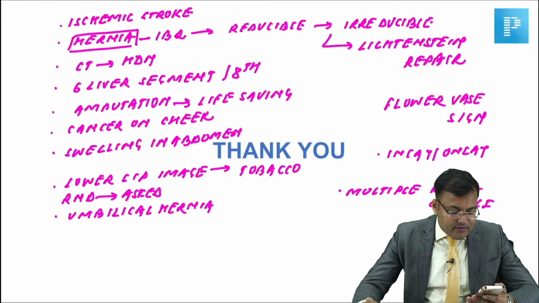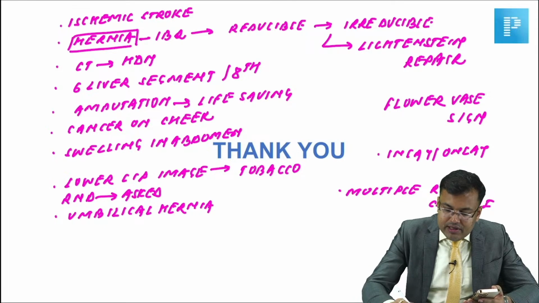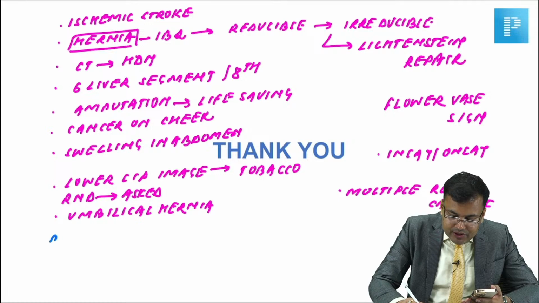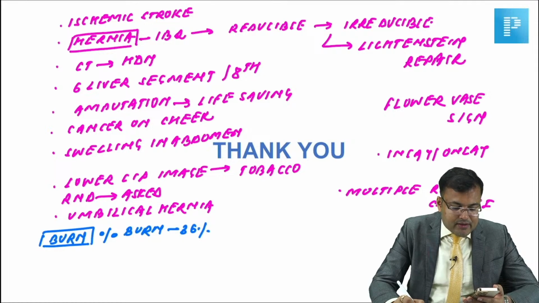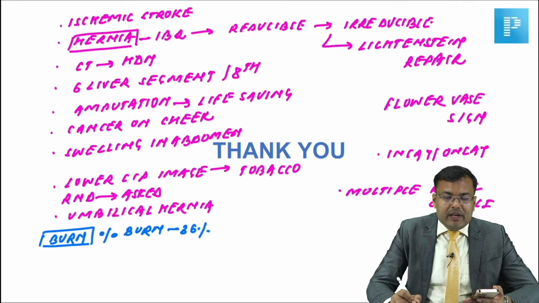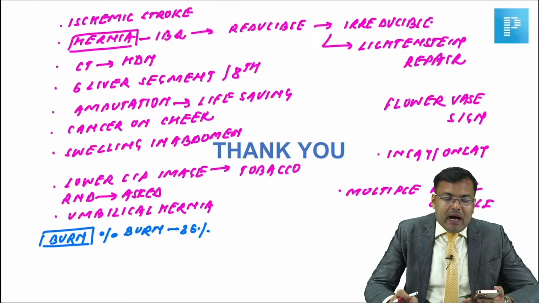Guys, tell me, what was the question related to burns? There was one question related to burn. What percentage of burn was asked? It was 36%. 36%, okay, right? Okay, guys. Plastic surgery, wound, keloid, hypertrophic scar.